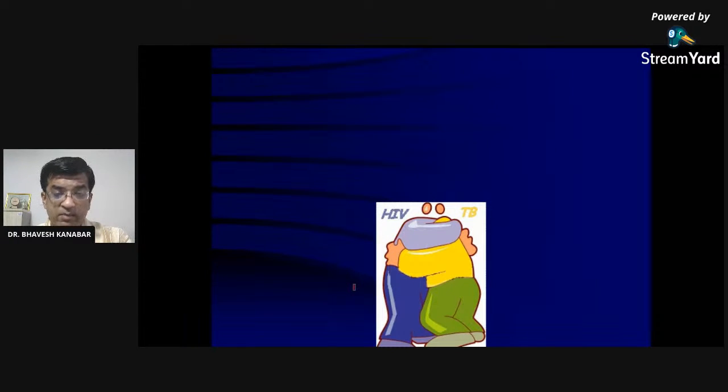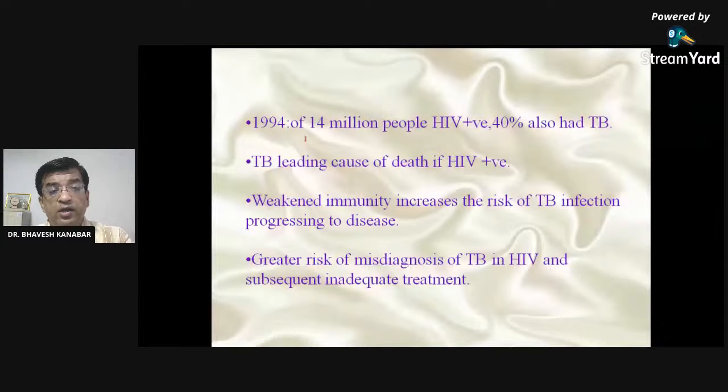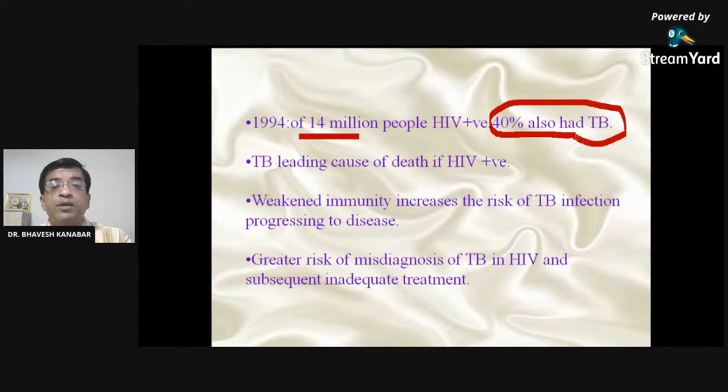So HIV and TB are like brothers. Wherever HIV is there, TB will always grow. Right? So, HIV and TB co-infection. In 1994, out of 14 million HIV positive people, 40% also had TB. See this data: out of 14 million, almost 40%. So TB is the most common opportunistic infection in HIV. TB is the leading cause of death in HIV positive patients.